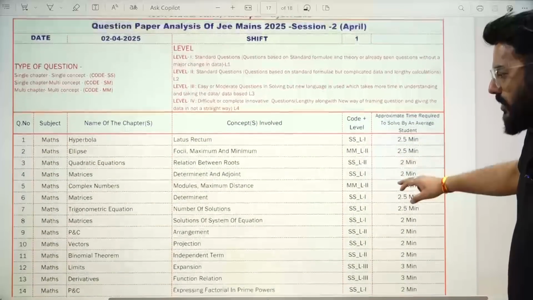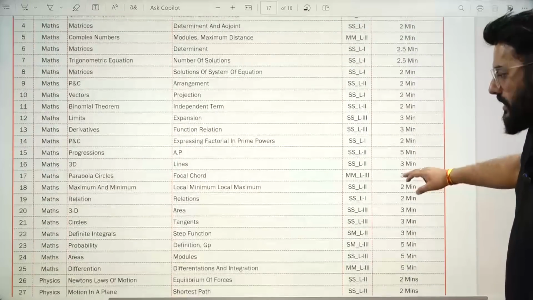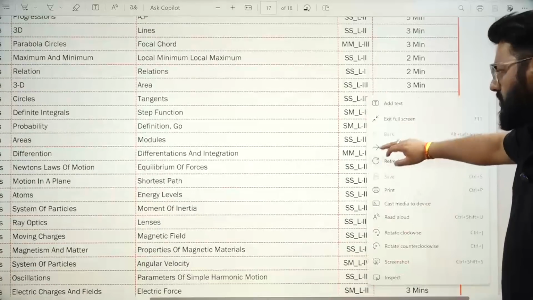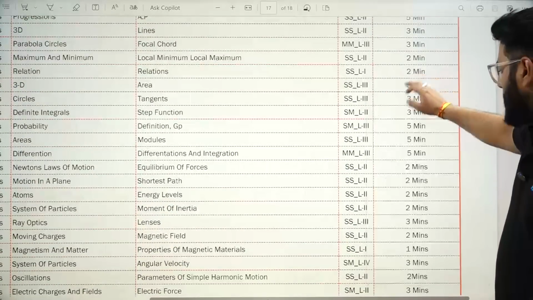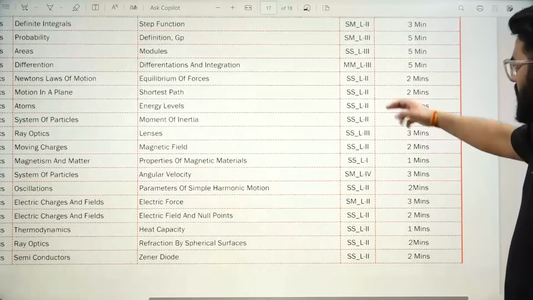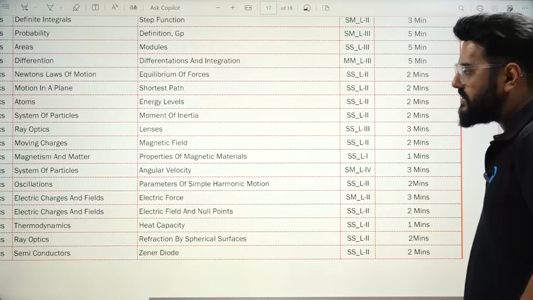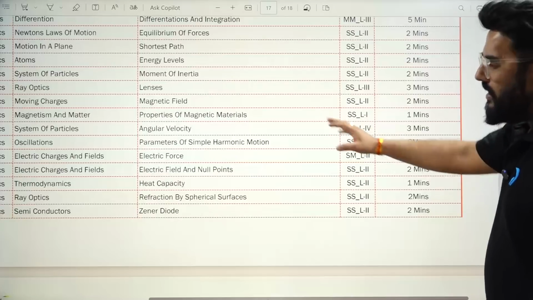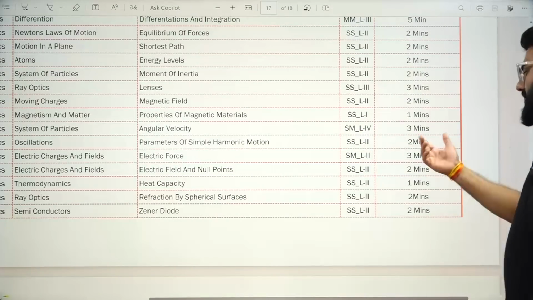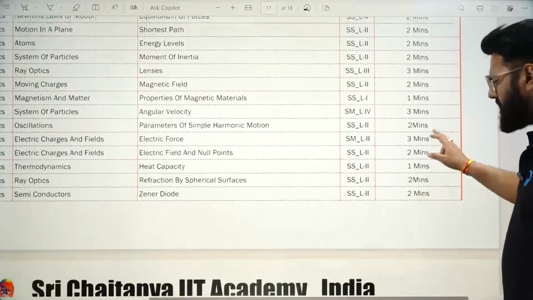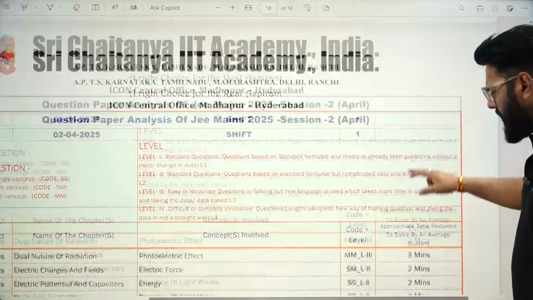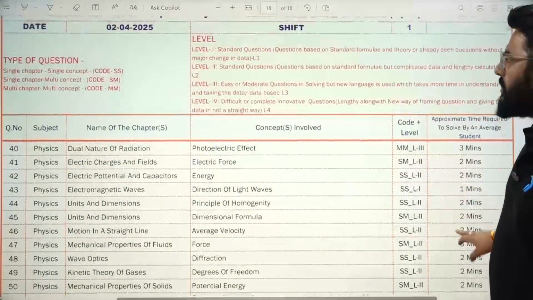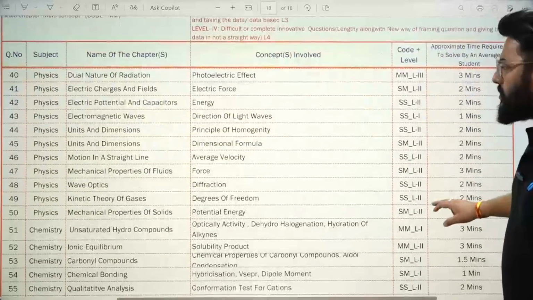So in this, if I talk about the physics section again, just look over here towards the physics section. The physics section starts from this. Right. So again, all those SS single chapter, single concept questions only, single chapter, multi-concept, level 4, based on angular velocity. It took 3 minutes, but more or less, it was solvable only. Now we have dual nature. This is for shift 1 again only.